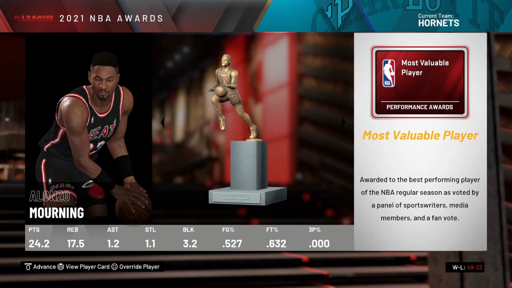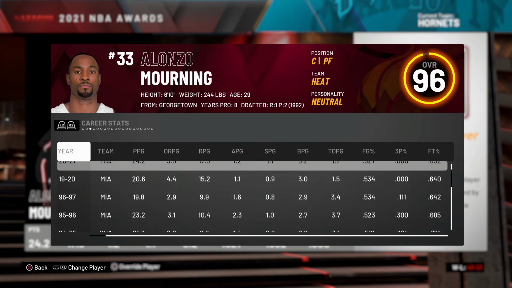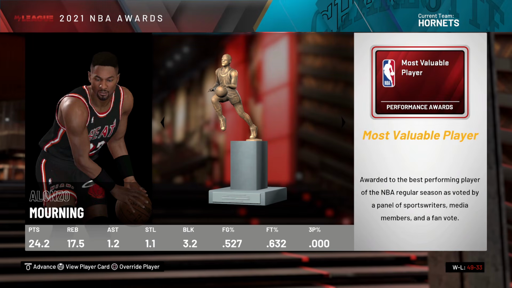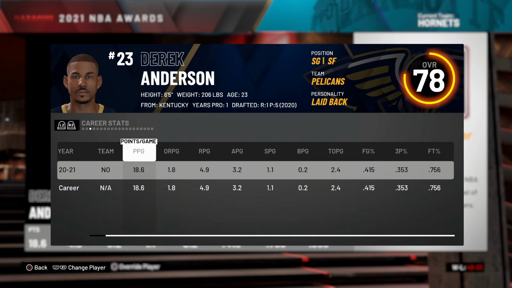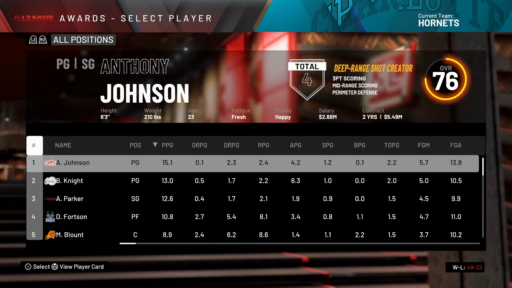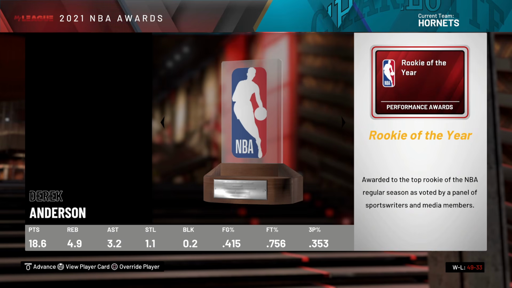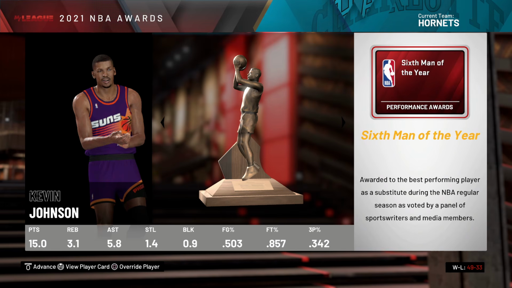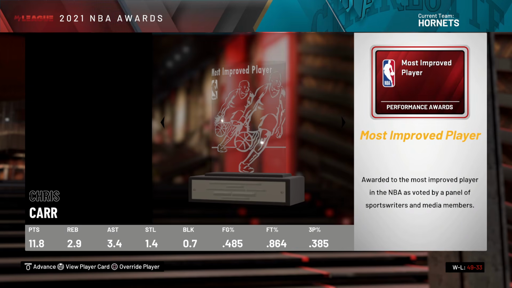What the hell? Alonzo Mourning, Most Valuable. Okay, well, I mean, he balled out. Actually, these numbers kind of mirror what he was averaging, just way better rebounding. You know what? Cool. Great. Derek Anderson, Rookie of the Year. Sure. Okay, yeah. So the rookies are just glitched. It's not going to let Timmy win Rookie of the Year. I don't feel like updating them every single year, honestly. Kevin Johnson, 6th Man of the Year. Alonzo DPOY as well. Okay, yeah.